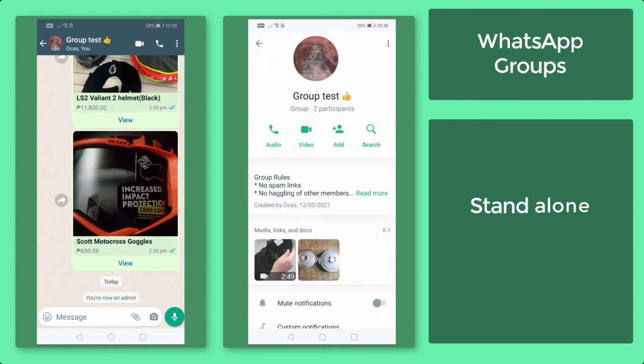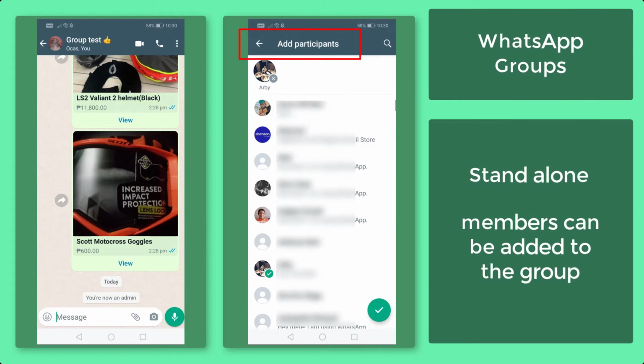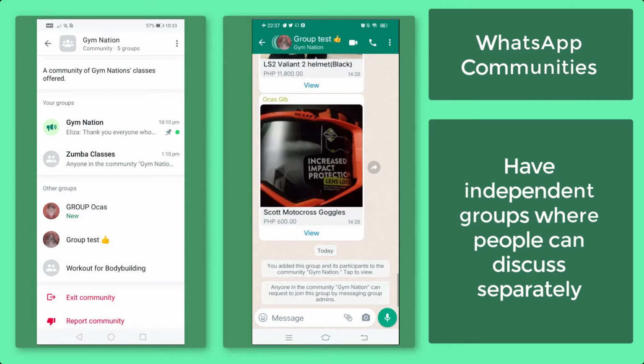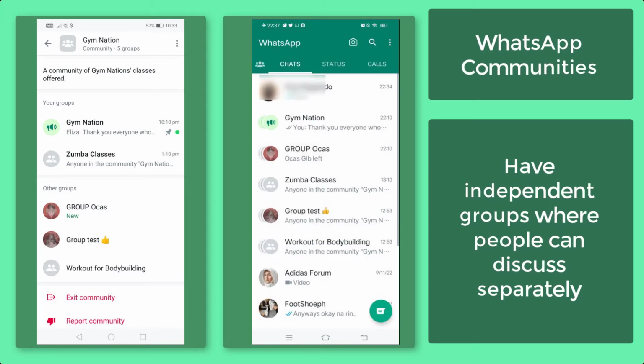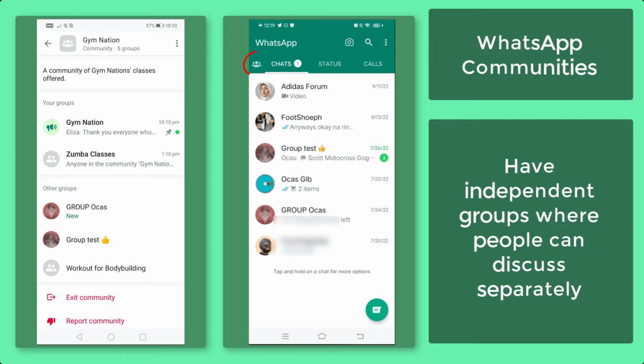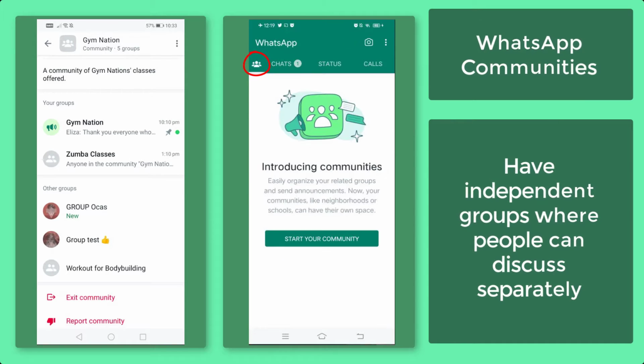Groups are standalone, and members can be added to the group. Communities have independent groups where the members can communicate with the other members. It is now accessible on the WhatsApp app. You may see it on the first separate tab before the Chats tab.